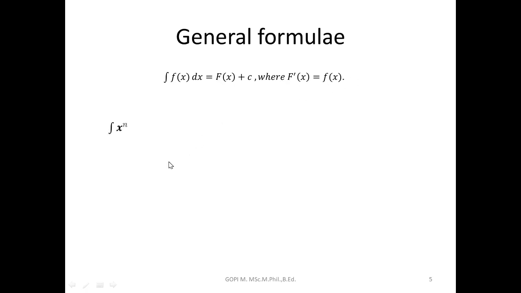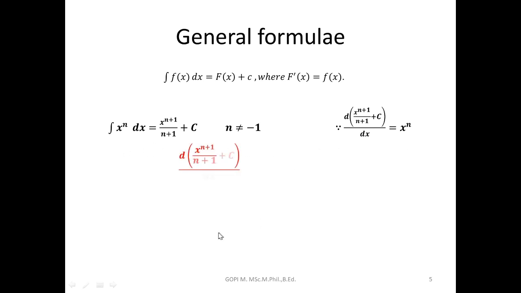I'll take x power n integration. As a formula, x power n plus 1 by n plus 1 plus c, and n not equal to minus 1. Because the differentiation of the right side definitely will give the left side. Suppose if you want to know, you can see this derivative concept. Differentiation of x power n plus 1 by n plus 1 plus c with respect to x. So term wise differentiation.